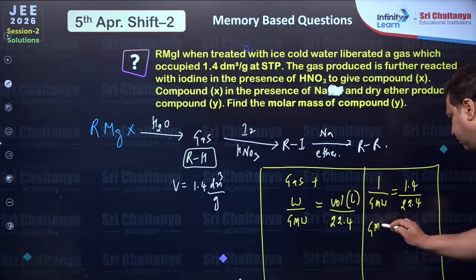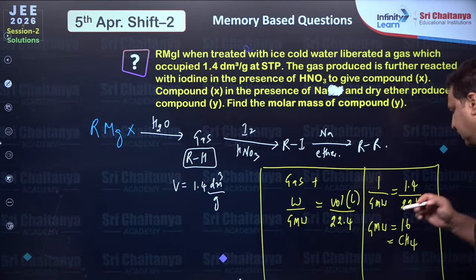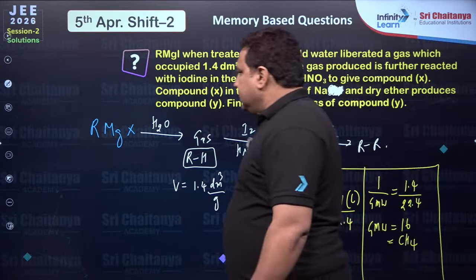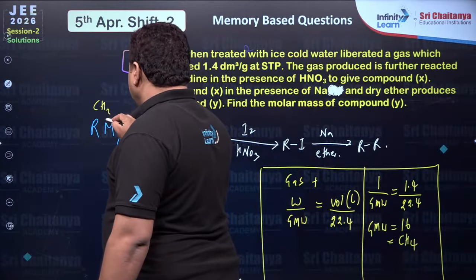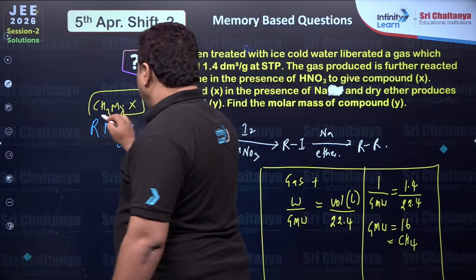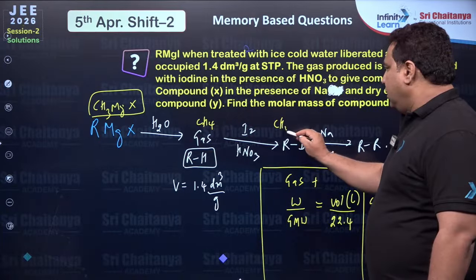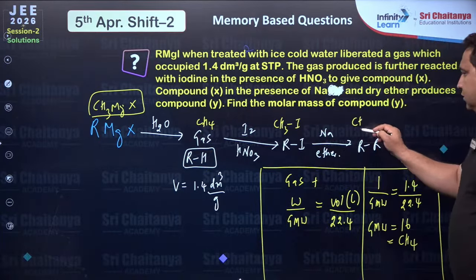So gram molecular weight of this will come 16. 16 means it should be methane. Agree? Then this should be methyl magnesium halide. The gas is methane, this is methyl iodide, and this one is ethane. Clear? Got it? Reply everyone. If anybody remembers the question, this is the answer of it. Okay?